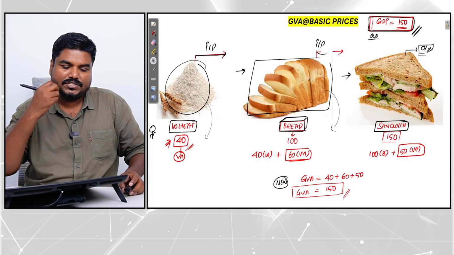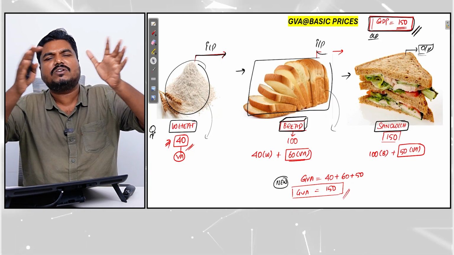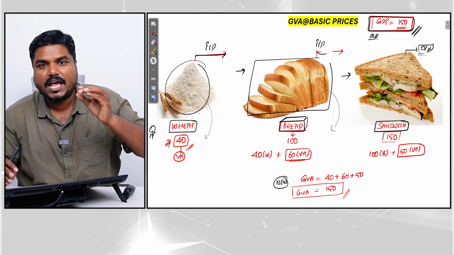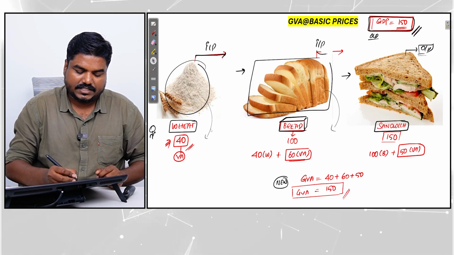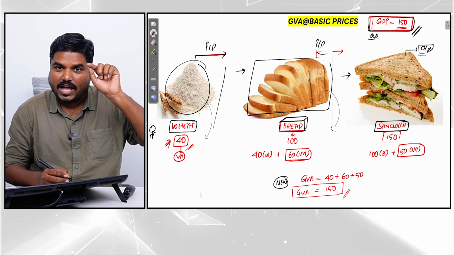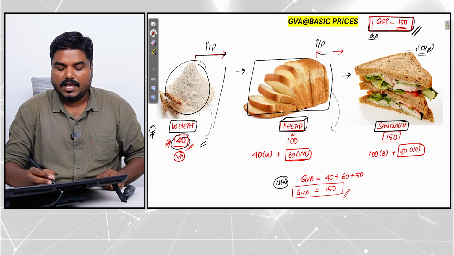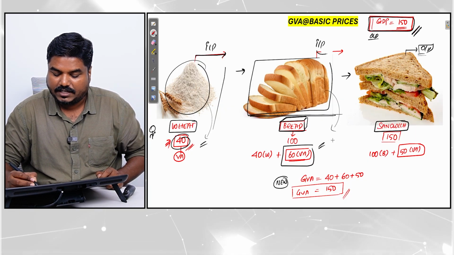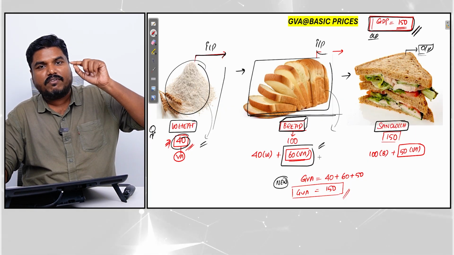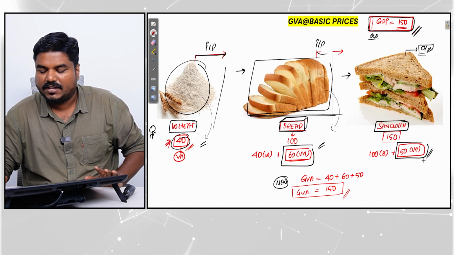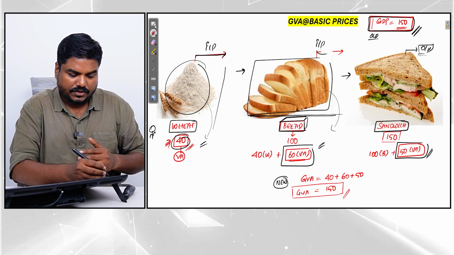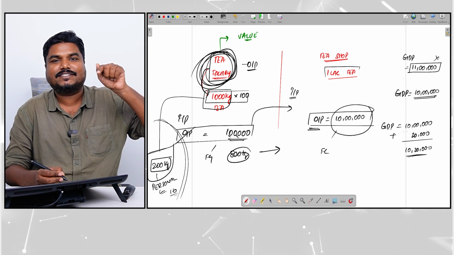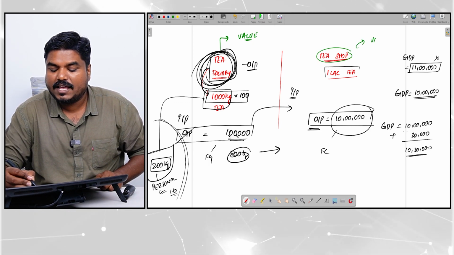To overcome this challenge, what government says, forget about the final good concept and all. In every stage, go and ask, what is the value you have contributed? In the wheat stage, farmer, what is the value you have contributed? 40 rupees. Great. At the bakery stage, what is the value you have contributed? 60 rupees. Great. Go to sandwich stage. What is the value you have made? 50 rupees only is the value I have made. So, this becomes very easy. You go to the tea factory and ask them, what is the exact value you have added? Go to the tea shop, what is the exact value you have added?